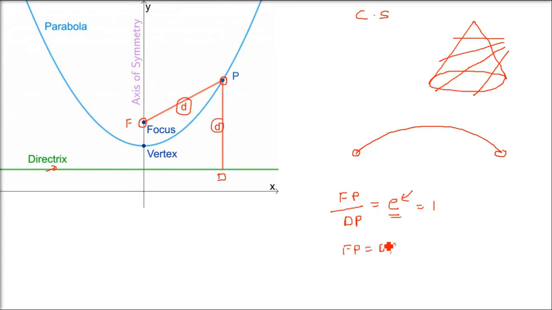Both distances are the same because e is 1. The distance from the fixed point and the distance from the fixed line of any moving point is always equal, and that forms a parabola. There are 4 different forms possible, which we are going to discuss.